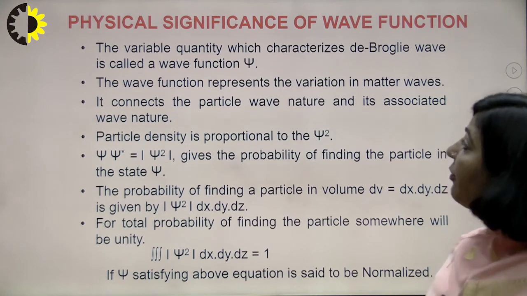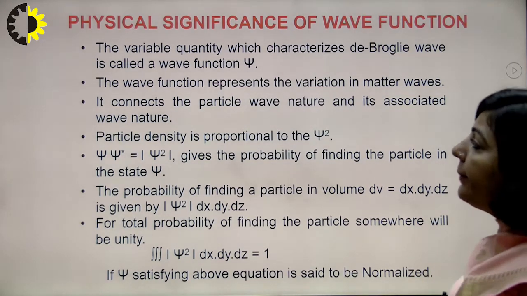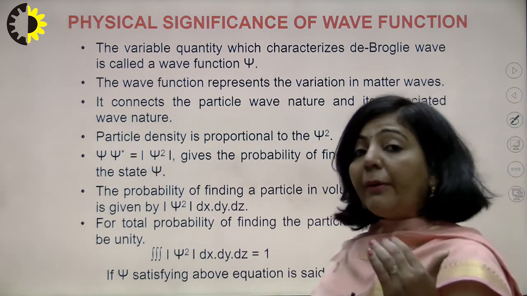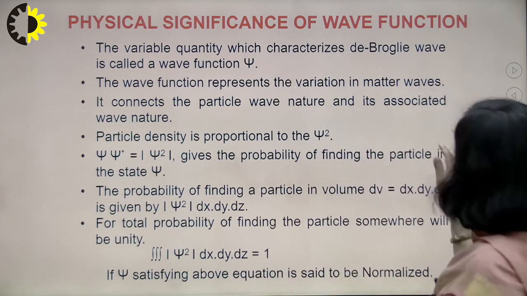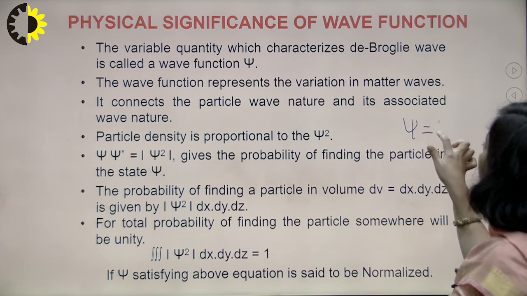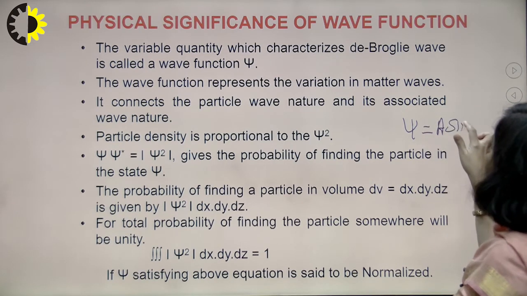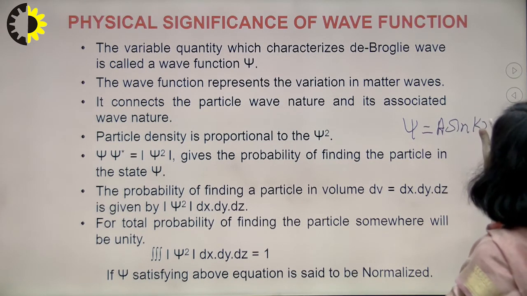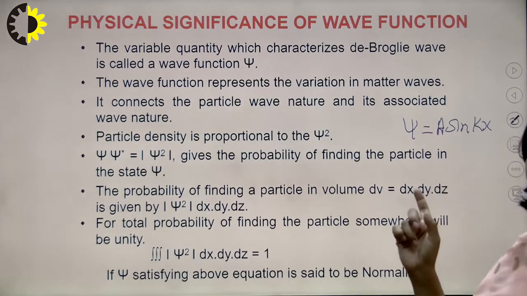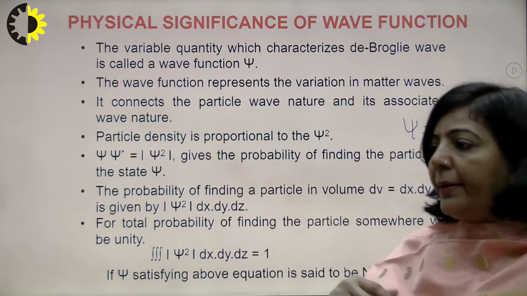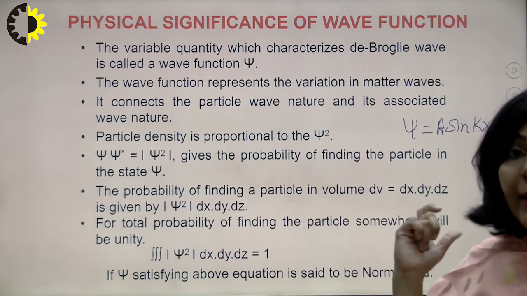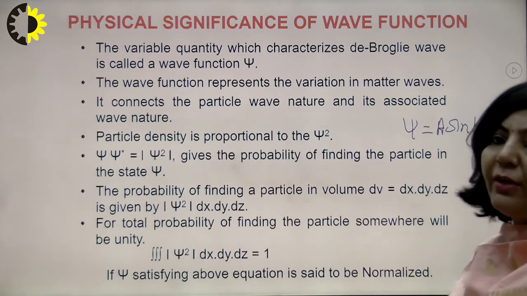Second point is the wave function represents the variation in matter wave. After simplifying a second order partial differential equation, if you get that the wave function is of this particular form, A sine, with this k here, it means you are getting a sinusoidal wave. And A represents the amplitude of that wave function.